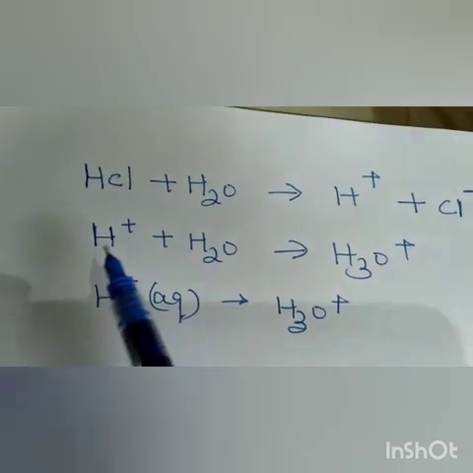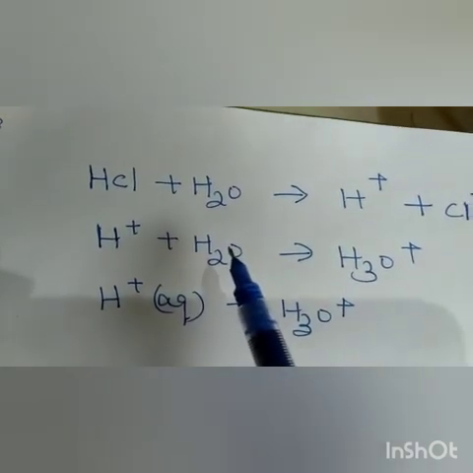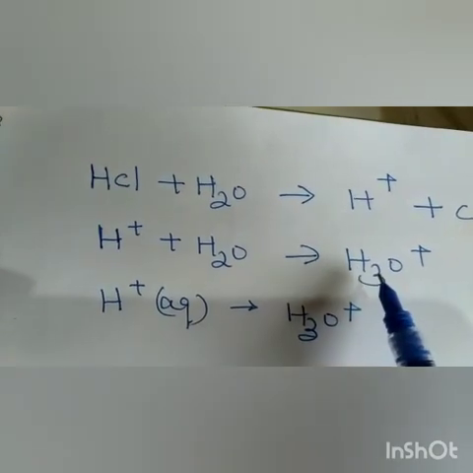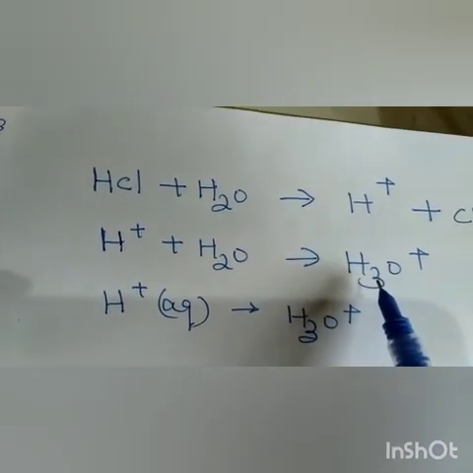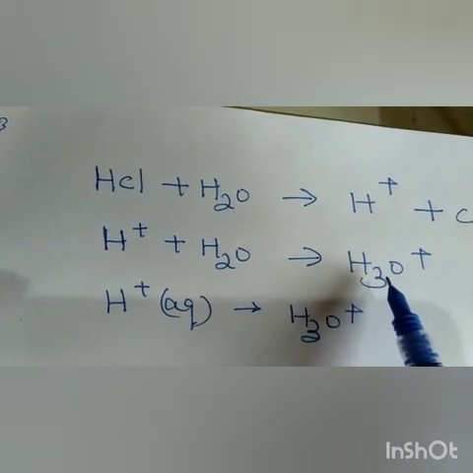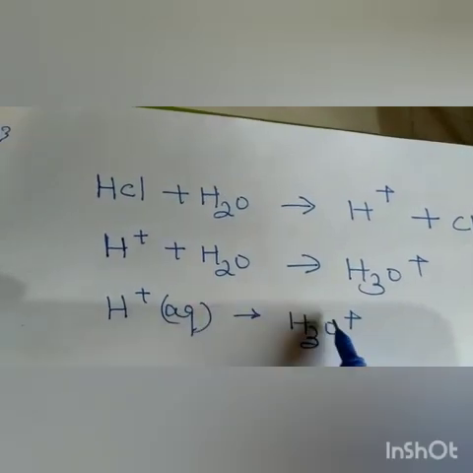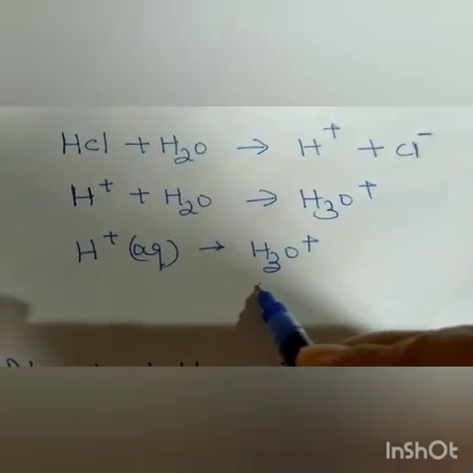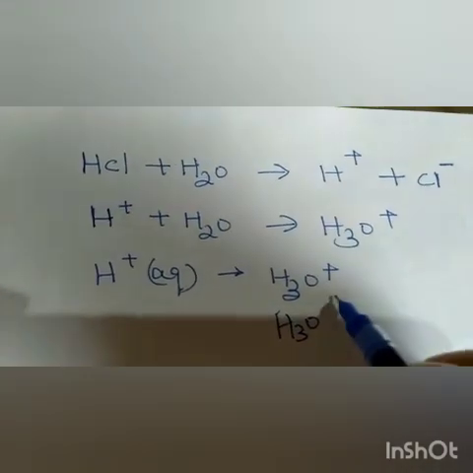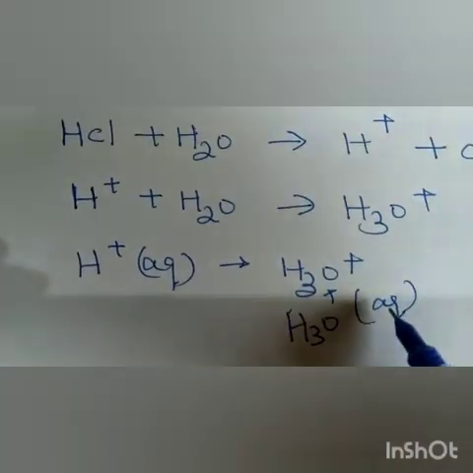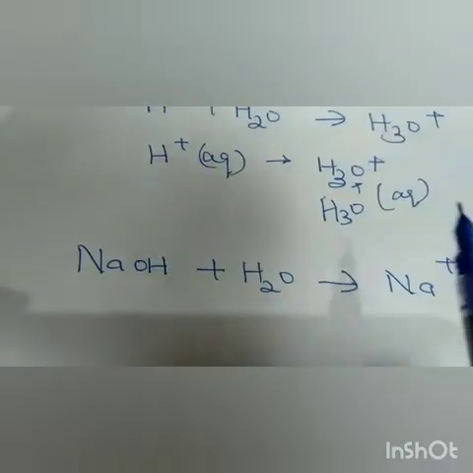Now these H positive ions are generated where? In water. In water only. You have taken HCl and added water, so in water only H positive is given. So H positive plus water, you can write H3O positive, which is also called hydronium ion. Understood? Or you can write H positive aqueous, which can also be H3O positive. But you can never write H3O positive aqueous. I hope it is clear to everyone nicely.